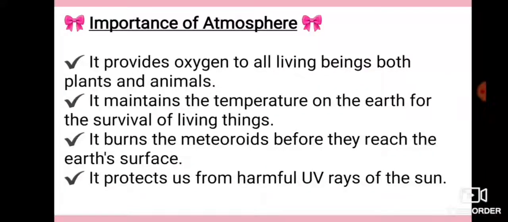Not only does it contain the oxygen we need to live, but it also protects us from harmful ultraviolet solar radiation. It creates the pressure without which liquid water couldn't exist on our planet's surface, and it warms our planet and keeps temperatures habitable for our living Earth.